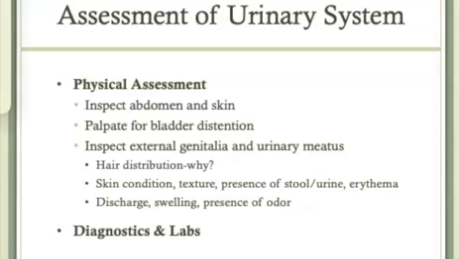A cystoscopy is a direct visualization of the urethra and bladder done by inserting a scope. An ultrasound or CT scan may also be done of the urinary tract and bladder. As part of these different diagnostics and labs, it's likely that specific nursing care and client education will need to be done. For example, the client needs to be made NPO prior to doing certain procedures like a cystoscopy. Client teaching about the importance of emptying the bladder before other procedures may also need to be done.